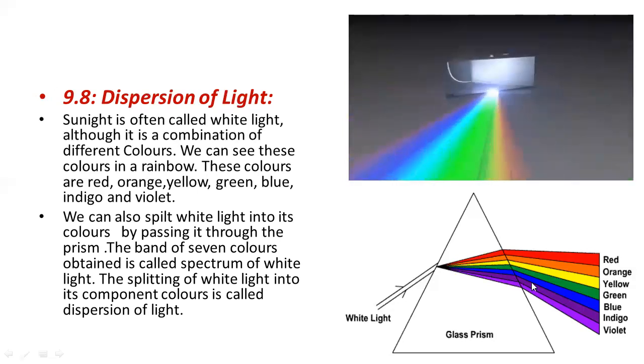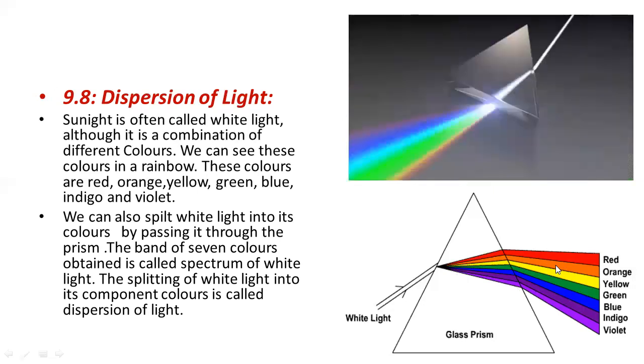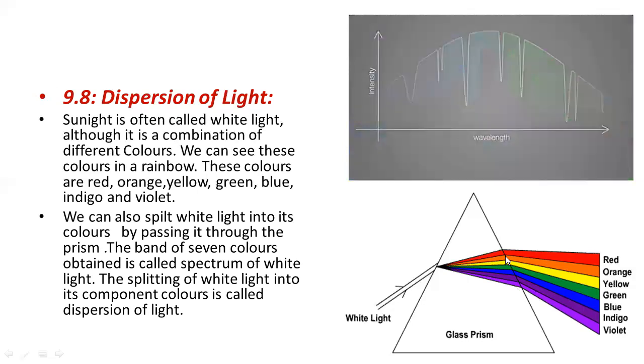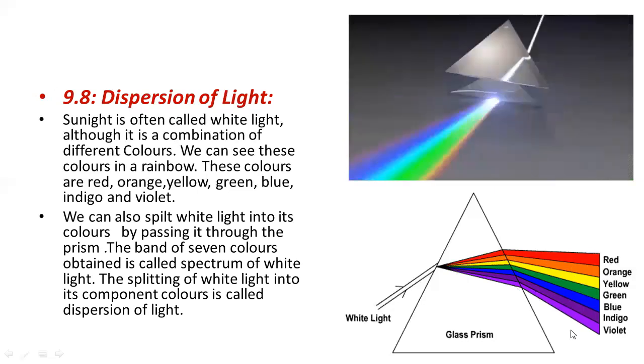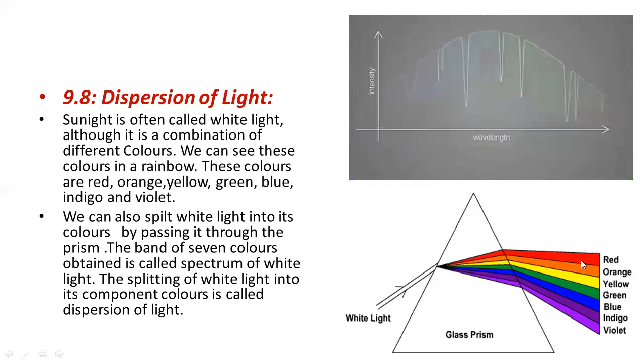which you can see here. This process is called dispersion, or splitting of white light into its component colors after passing from rare medium to a denser medium. And the band which we obtained after dispersion of light is called the spectrum. This is the spectrum of white light, which is composed of 7 different colors.